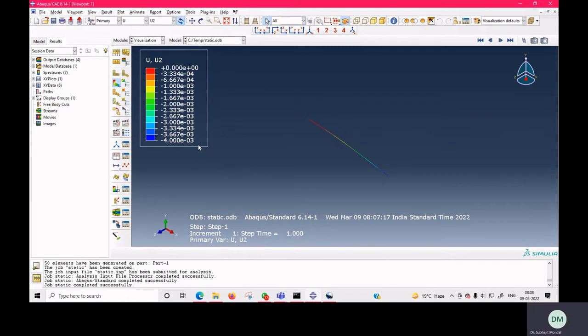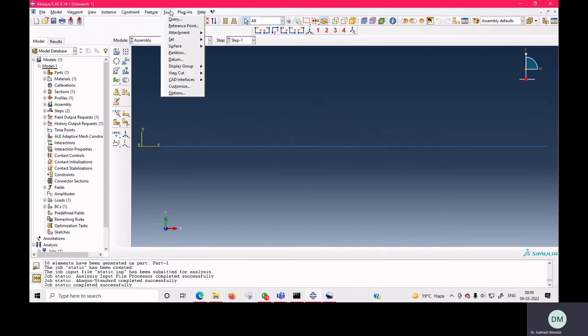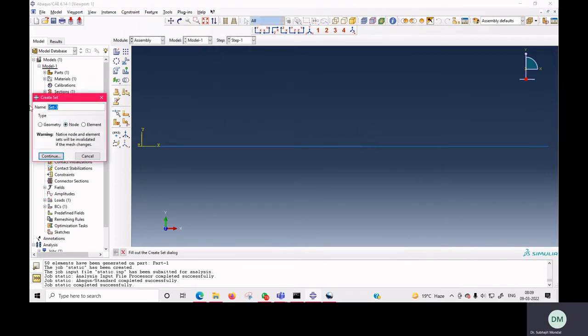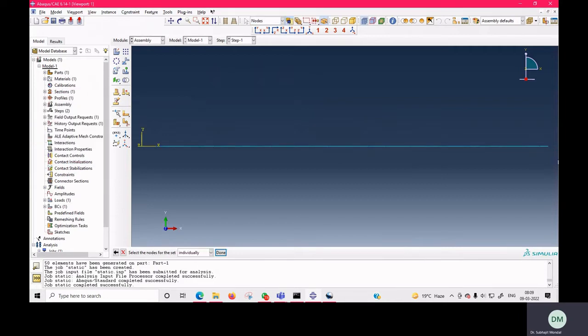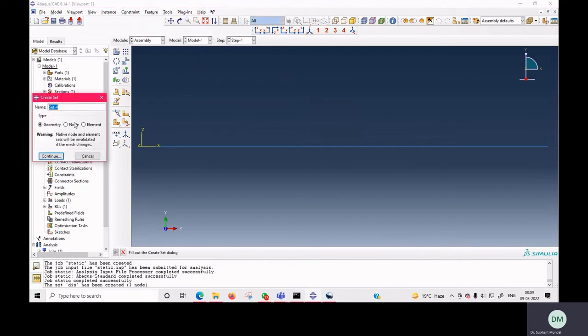Now if you want to plot force versus displacement, then you have to go to step. To plot your force versus displacement graph, in that case you have to first create two node sets. Here, the displacement node set. Here we have only one node, so we have selected only one. If you have multiple nodes, at that time you have to select multiple nodes to create the set. This side there will be the reaction.